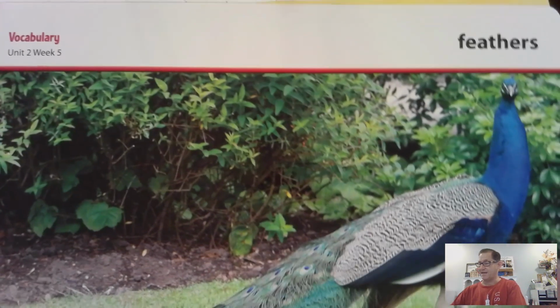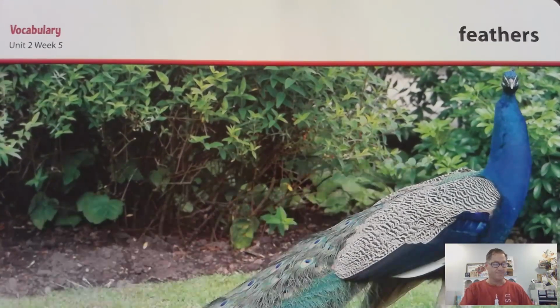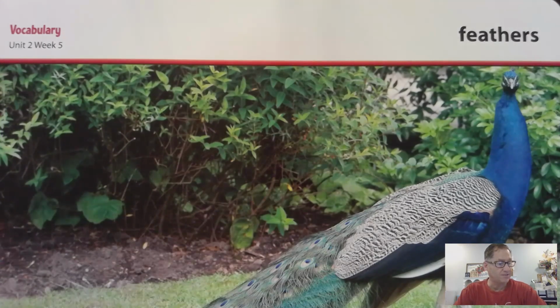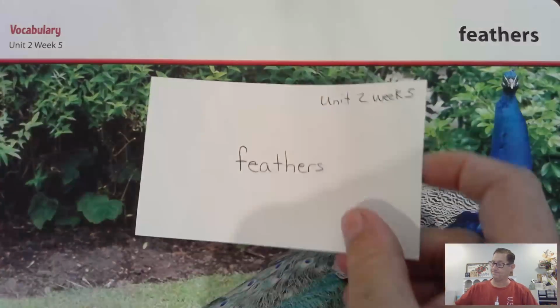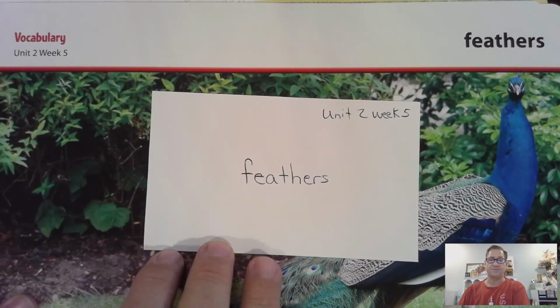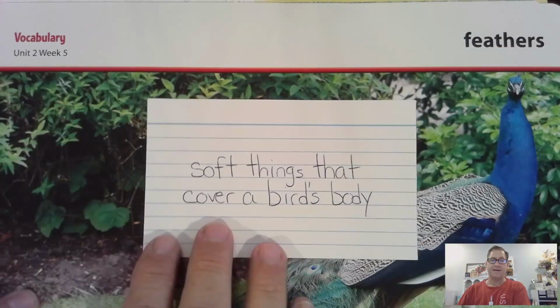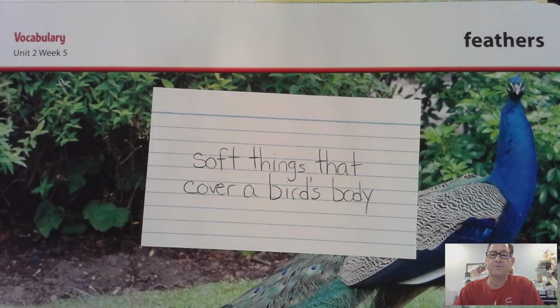Another word in this week's selection is feathers. Last week we had the word fur. So feathers, say that word with me, feathers. Feathers are the soft things that cover a bird's body. For example, a peacock is covered in colorful feathers. Where else have you seen feathers? Feathers on one side, and the definition, soft things that cover a bird's body.